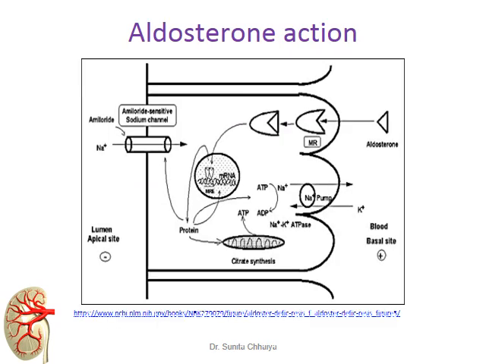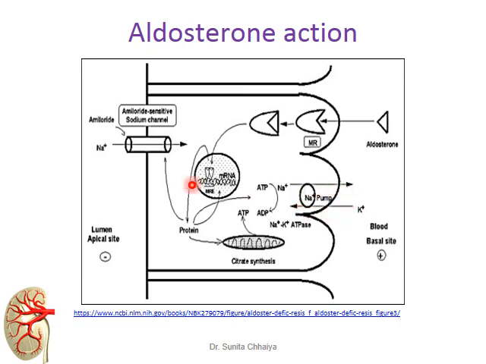To understand the action of spironolactone, we must recall how aldosterone produces its action. When more aldosterone is released, that aldosterone inside a cell binds with the mineralocorticoid receptor. That receptor with aldosterone, the whole complex, moves towards the nucleus where it binds with the DNA and makes changes to synthesize certain proteins, and those proteins synthesize more and more sodium channels, as well as the sodium potassium ATPase pump.